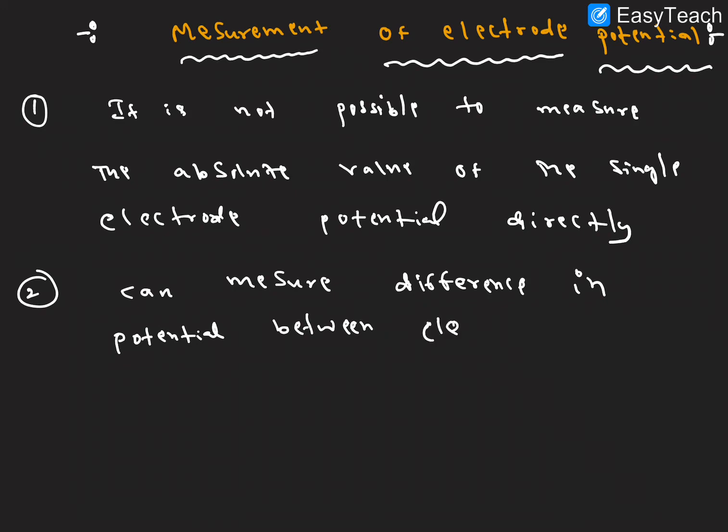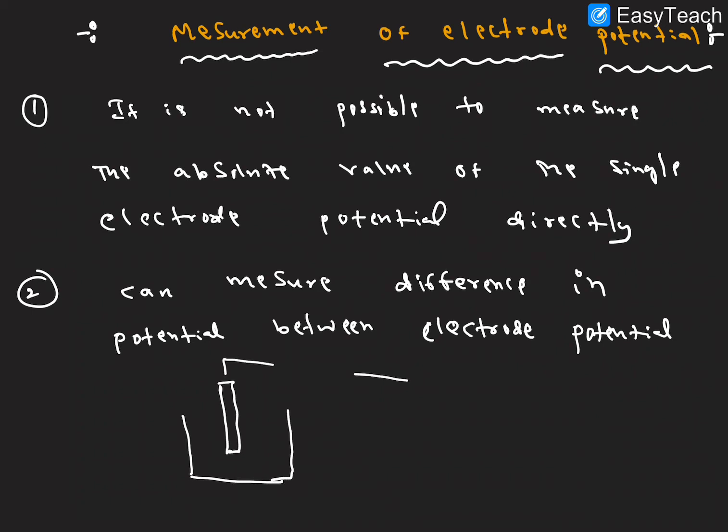Between the electrodes. For example, this is an unknown electrode. We don't know the electrode potential value. We have to measure this electrode here. This is a reference electrode. This is the unknown electrode.